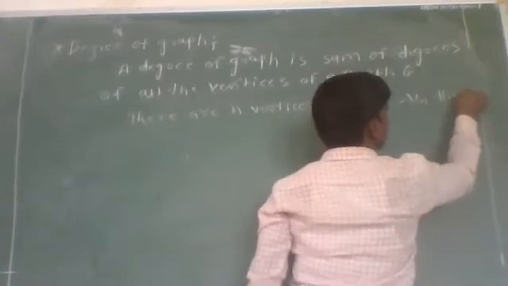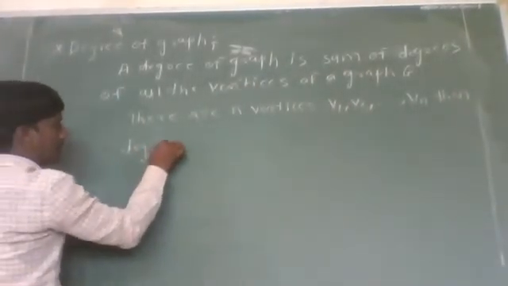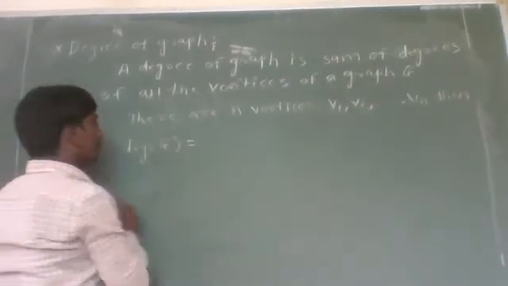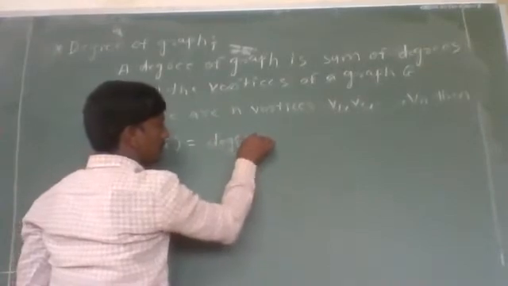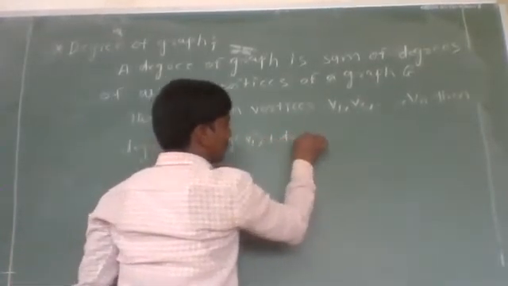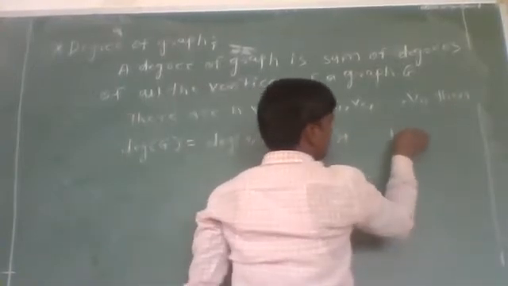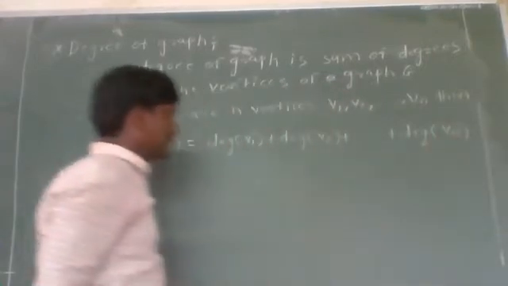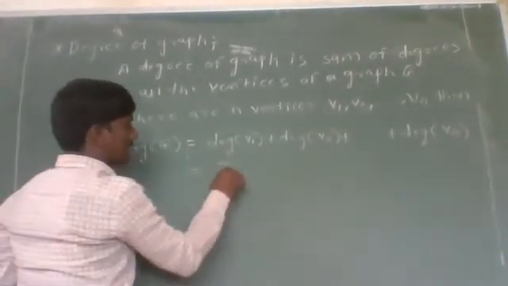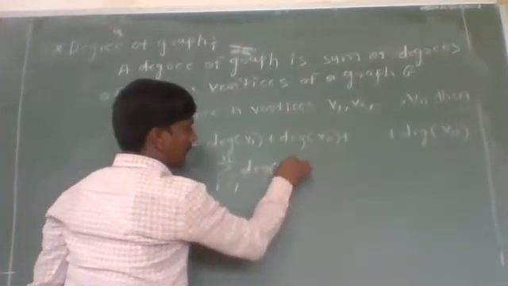Then degree of G will be equal to degree of V1 plus degree of vertex V2 plus so on degree of vertex Vn, which is nothing but summation i running from 1 to n degree of Vi.